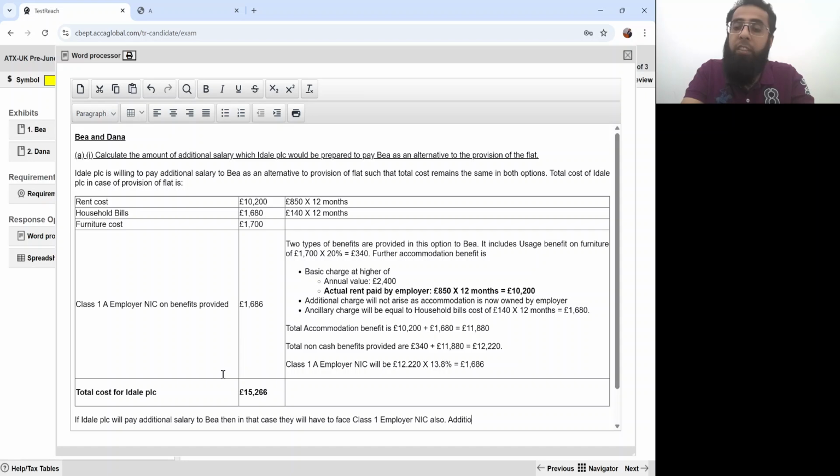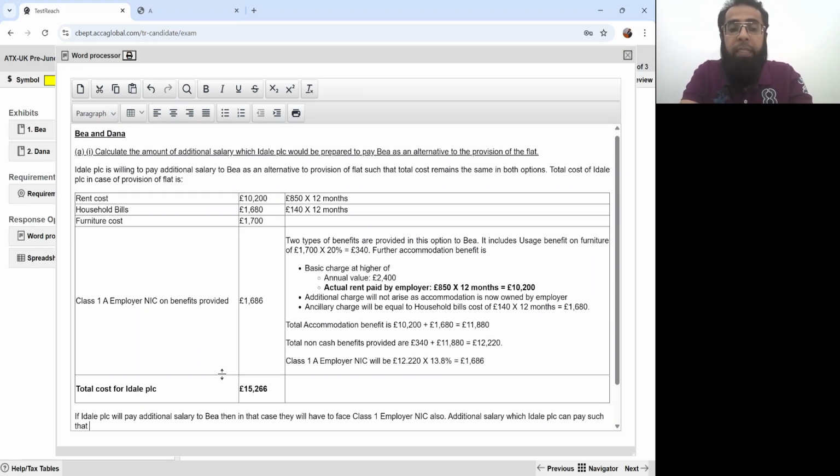The additional salary which IDEL PLC can pay, such that total cost does not exceed the alternative of providing the flat, will be